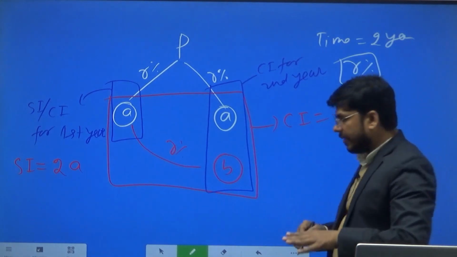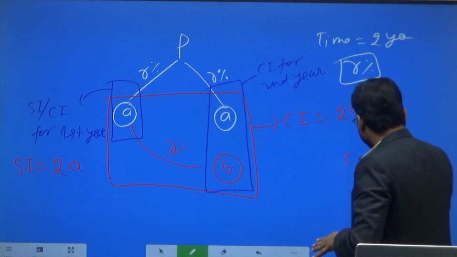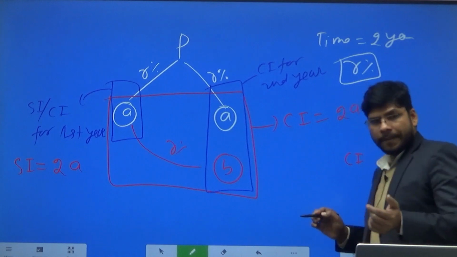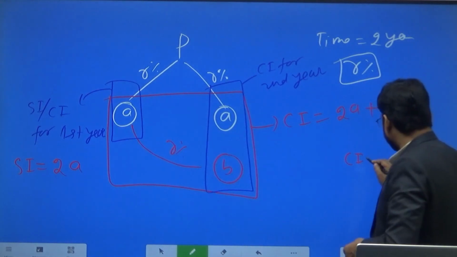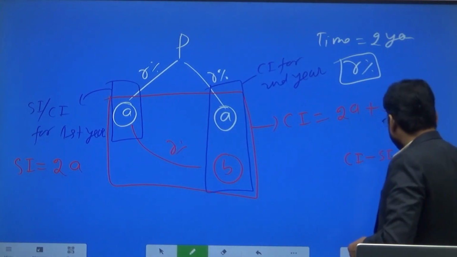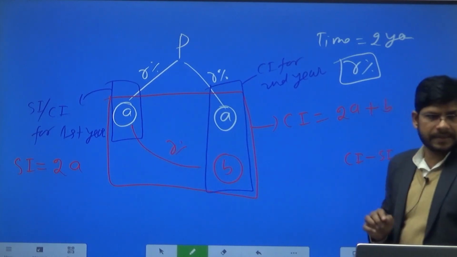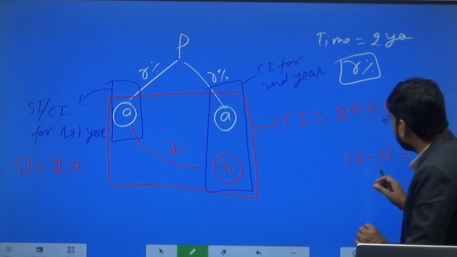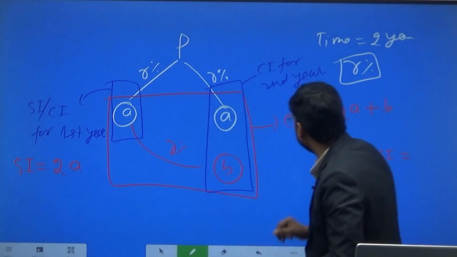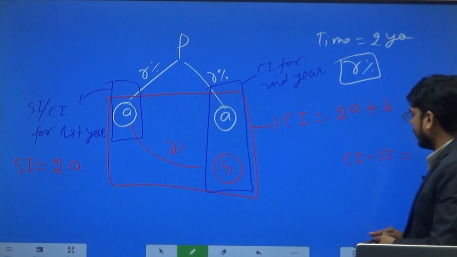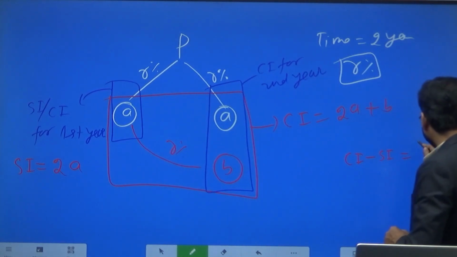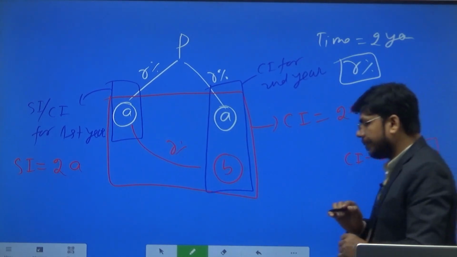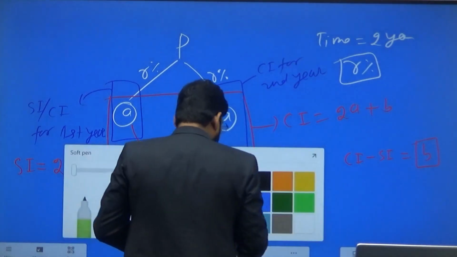Now if we find the difference of compound interest and simple interest for 2 years, what will it become? We have to subtract 2A from 2A plus B, then what we will get? We will get B, small b. So this is the value.